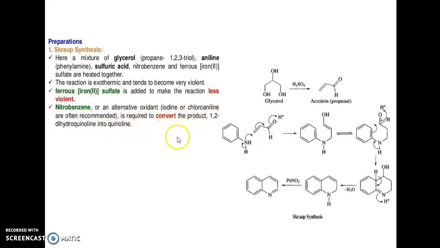1,2-dihydroquinoline to quinoline. So these are the various steps involved in the preparation of quinoline by the Skraup method. Glycerine, that is glycerol, this is propanol, when heated with sulfuric acid forms acrolein, and that gives quinoline. So these are the steps.